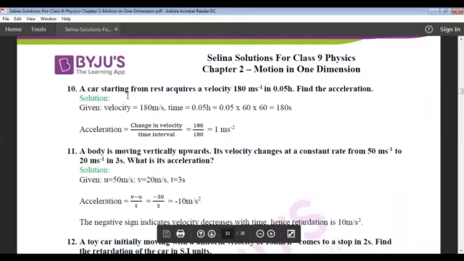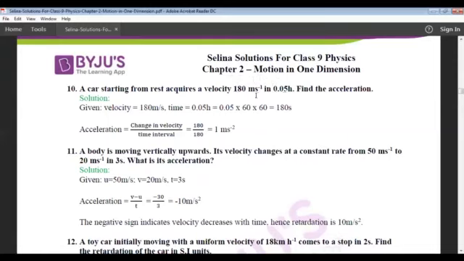A car starting from rest acquires a velocity 180 meter per second in 0.05 hour. Find the acceleration. So here you can see in the numerical itself, one is in meter per second and one is in hour. So we need to convert this meter per second in kilometer per hour or this 0.05 hour in second. So what we will do, we will convert this 0.05 hour in second.